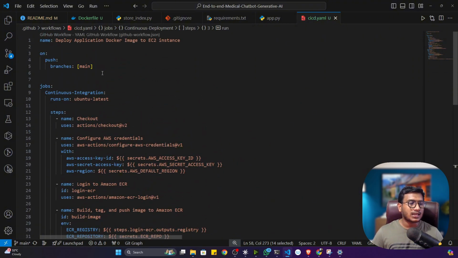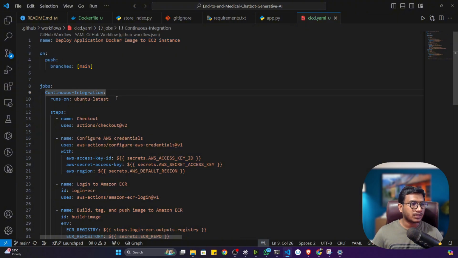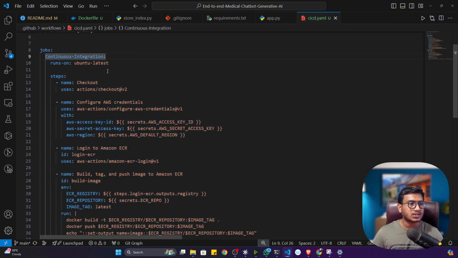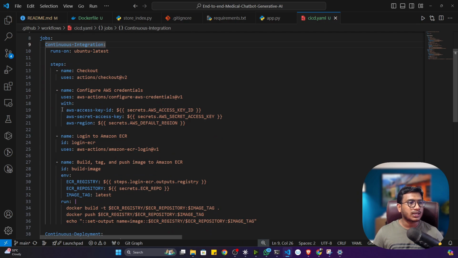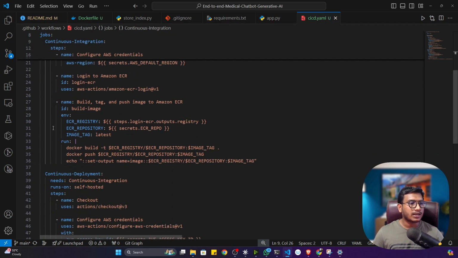Here it will be using something called GitHub Actions, and GitHub Actions needs this YAML file. So here all the commands are already written. First of all, you will see that it will perform continuous integration. Inside continuous integration, it will authenticate with my AWS account, then it will log in to my ECR. Then whatever Docker image we build, it will push that image to the ECR, that means Elastic Container Registry.